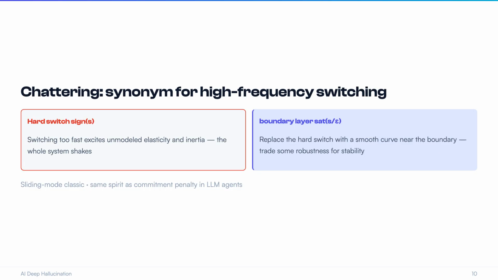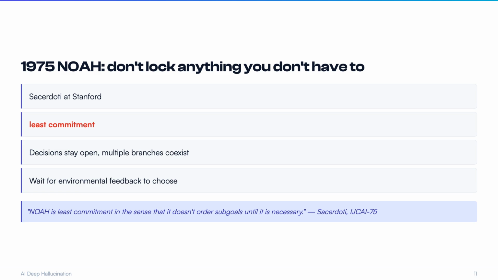An even harsher example: sliding mode control has a chattering problem. Switching too fast excites the elastic and inertial details that weren't built into the model, and the whole system shakes. The fix is called boundary layer. Replace the hard switch with a smooth curve near the switching boundary, trading a bit of robustness for stability. How do these tricks transfer to agents? I'll summarize at the end.